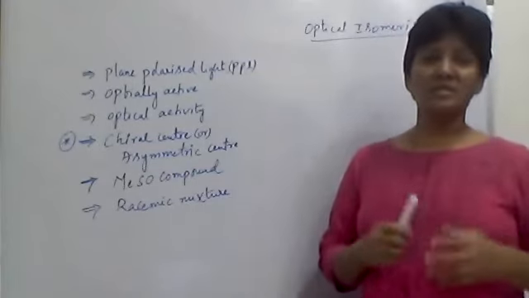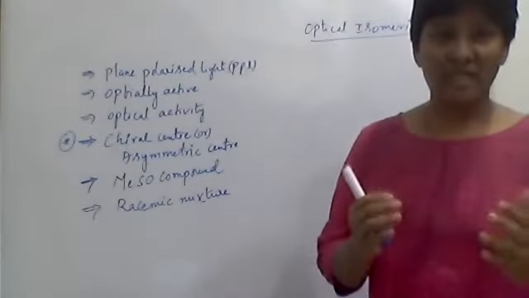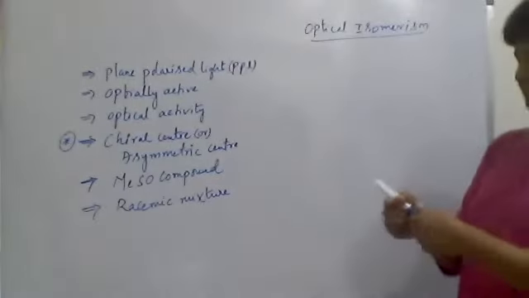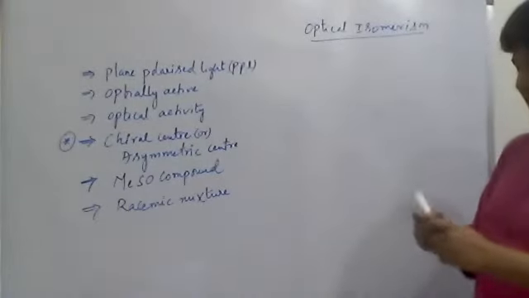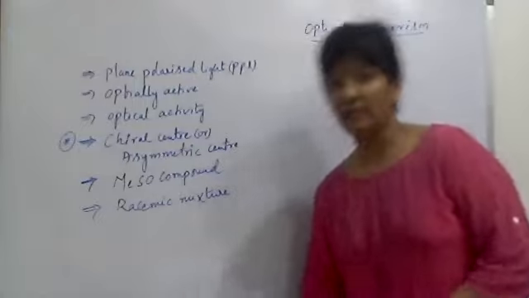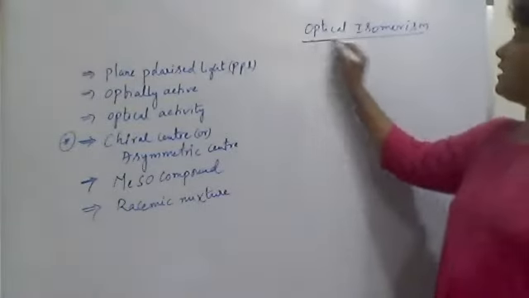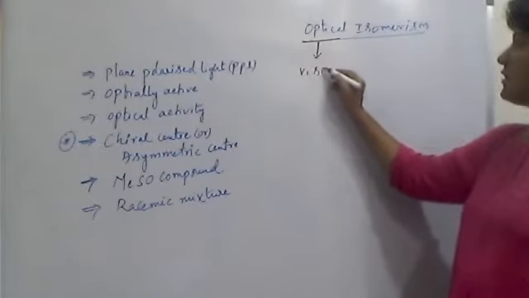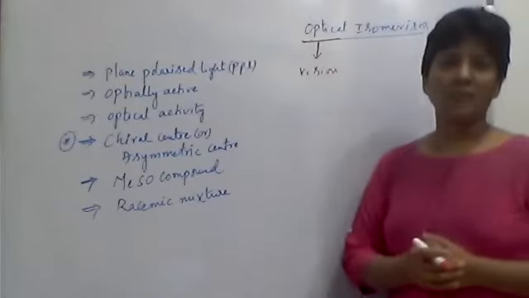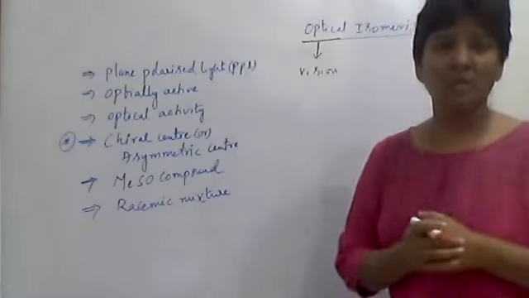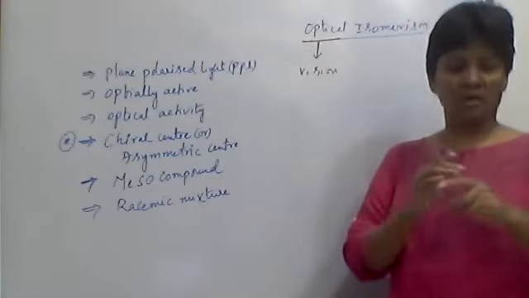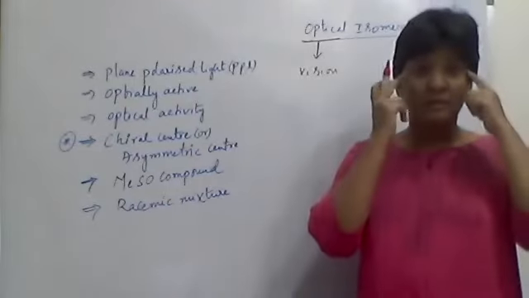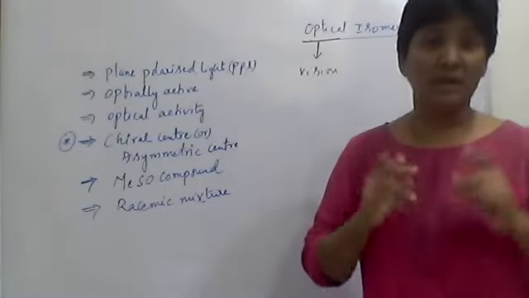So today we'll discuss what this optical activity or optical isomers is. The name indicates something related to vision, because ophthalmic doctor means a physician who deals with the treatment of eyes, eye vision.